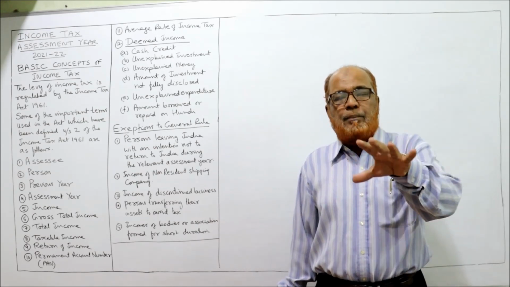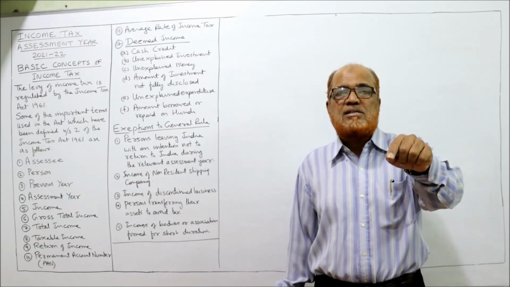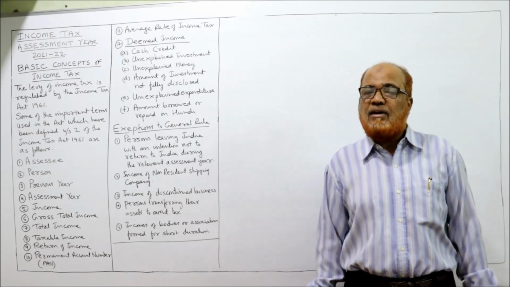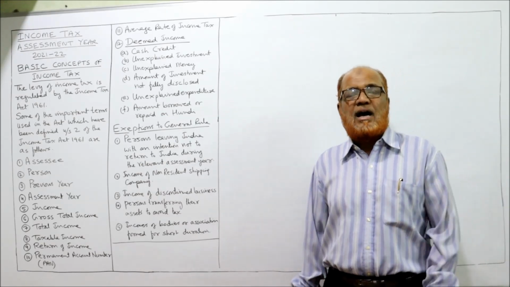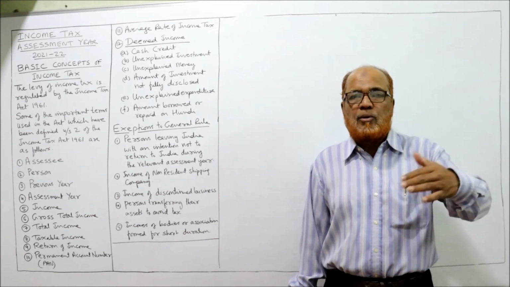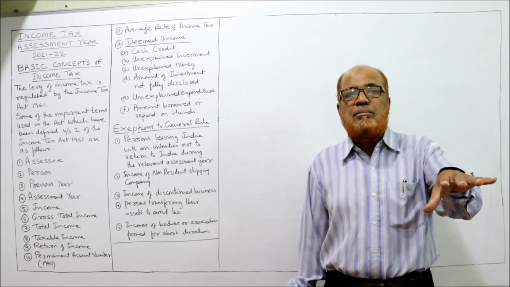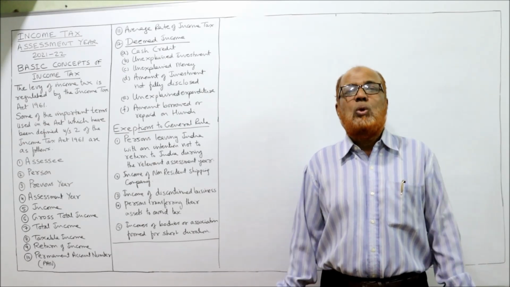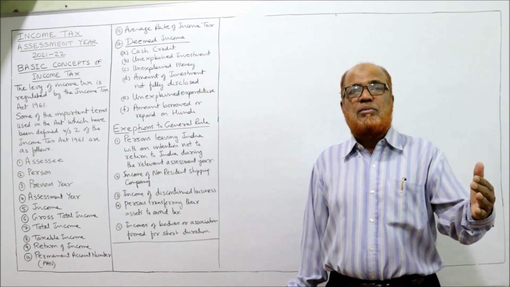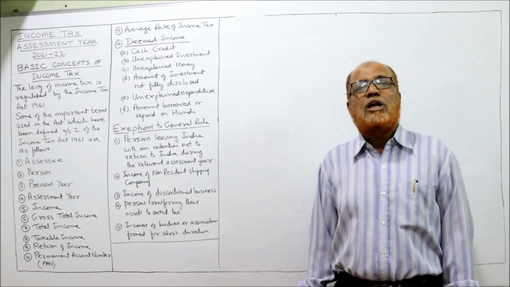Similarly, normally a person is liable to pay tax on his own income, but sometimes a person is liable to pay tax not on his own income but on the income of any other person. For example, a minor is having an income. A minor cannot file the return. A minor cannot pay the tax. So there should be some guardian. The guardian is called the deemed SSC. Similarly, if a person is a lunatic, of unsound mind, then a person should be responsible for paying the tax on that person's income. He is called a deemed SSC.